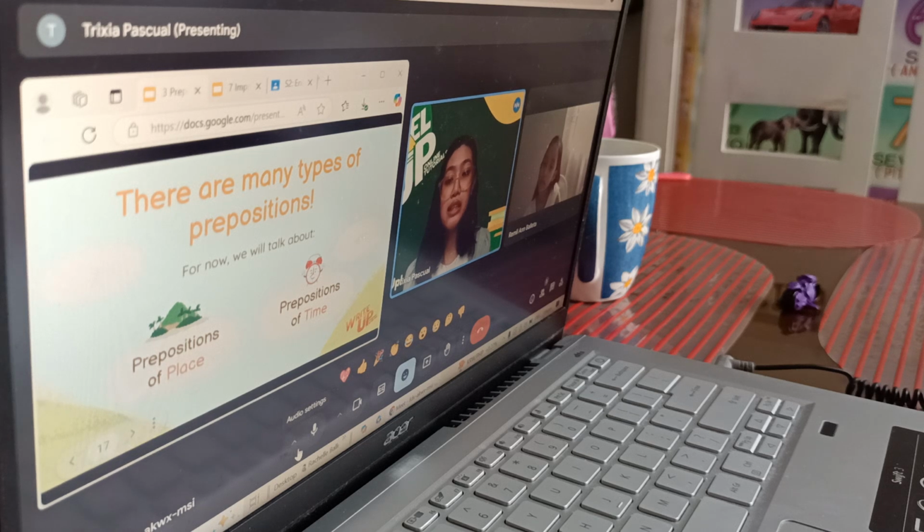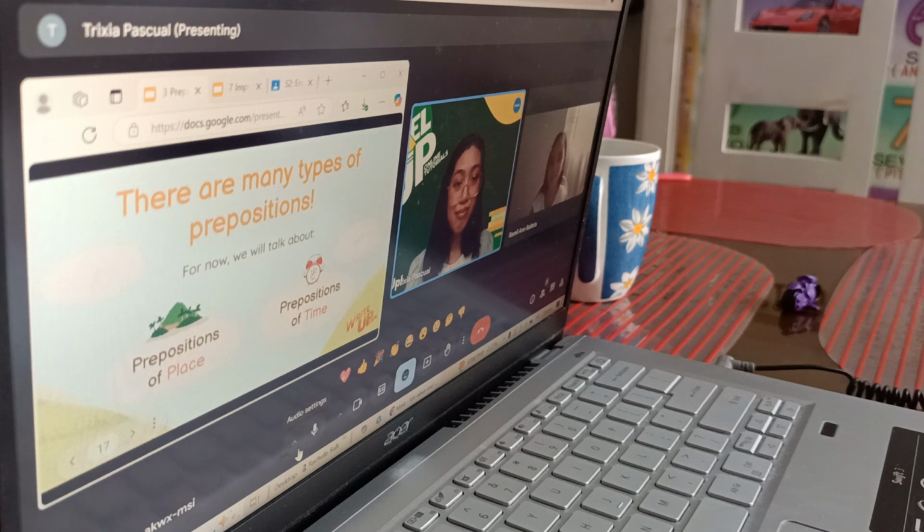Are you familiar with these two types of preposition? A while ago, I could see that you're already familiar with the prepositions of place. How about the prepositions of time? You're already familiar with this one as well, so that's great.